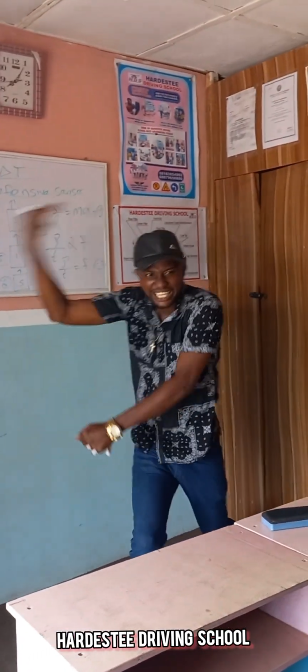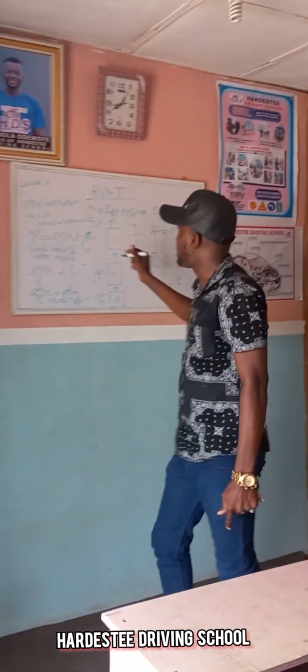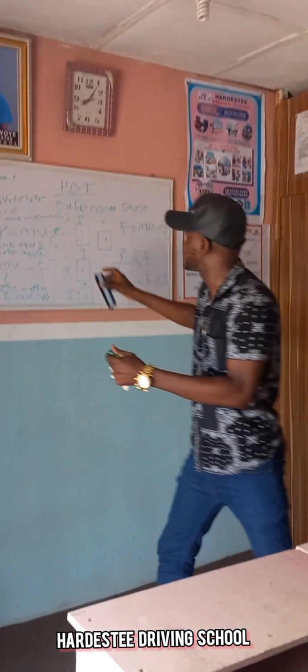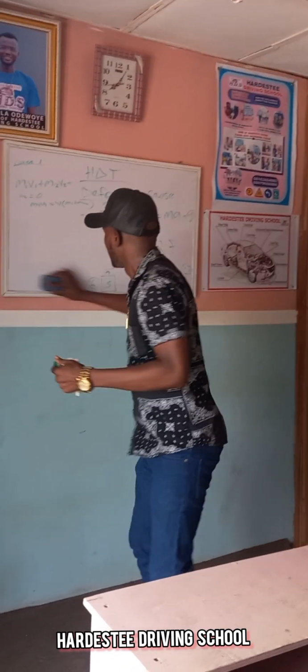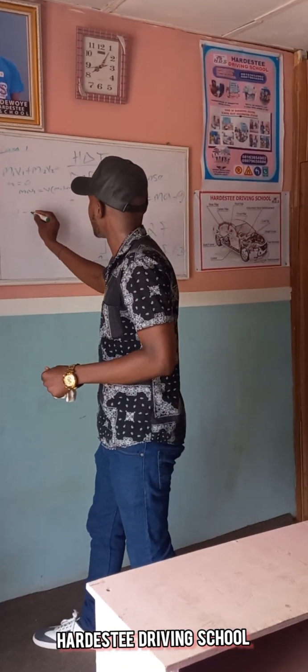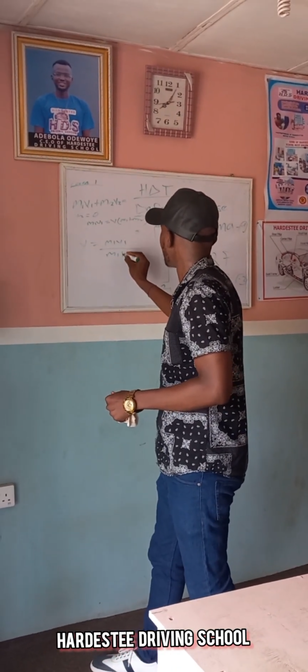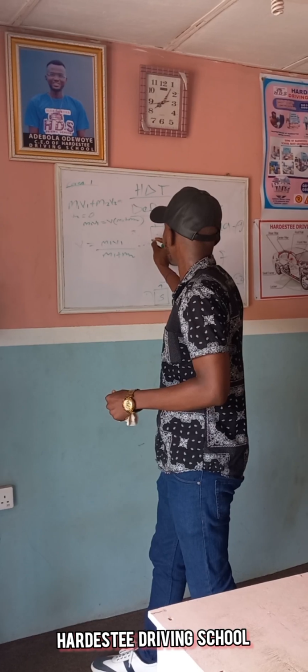You now go and hit another car in front. You now move with the same velocity, which is the common velocity. Looking at this, what do I have? You can now make your common velocity the subject of the formula, which is equal to M1 V1 over M1 plus M2. Call this equation 7.